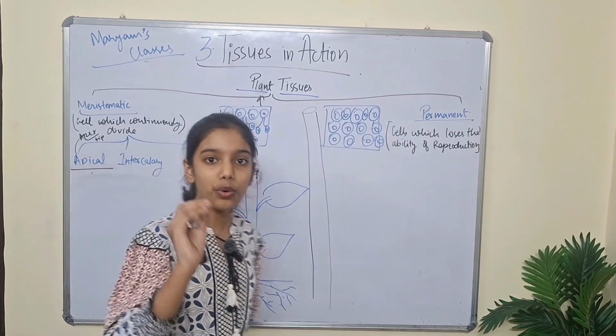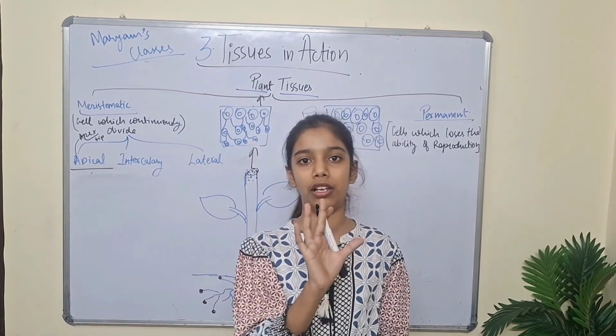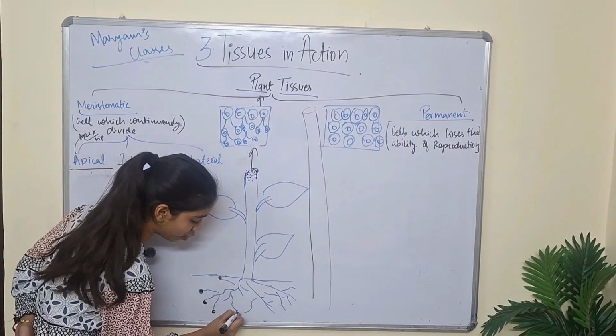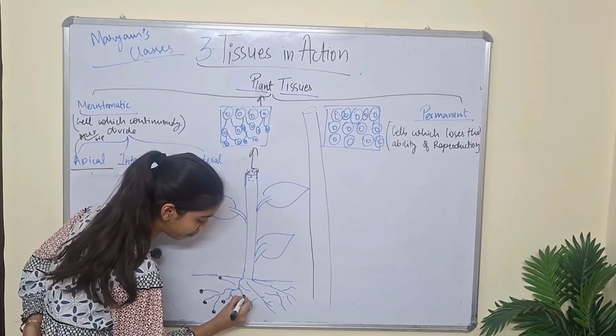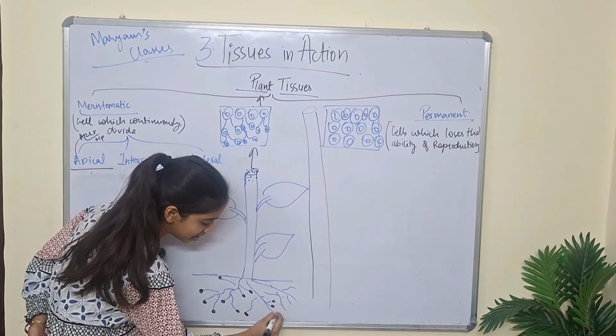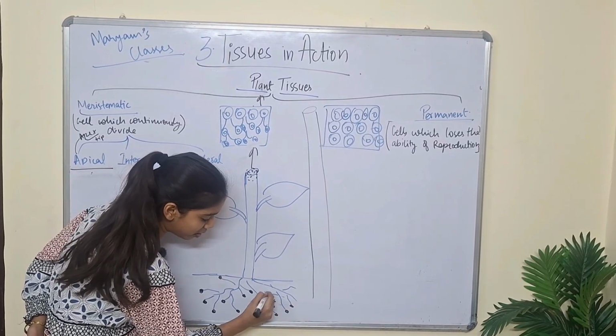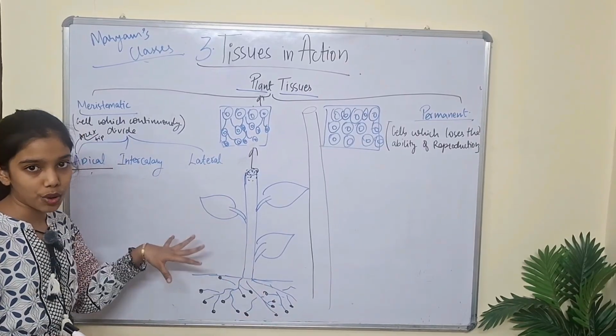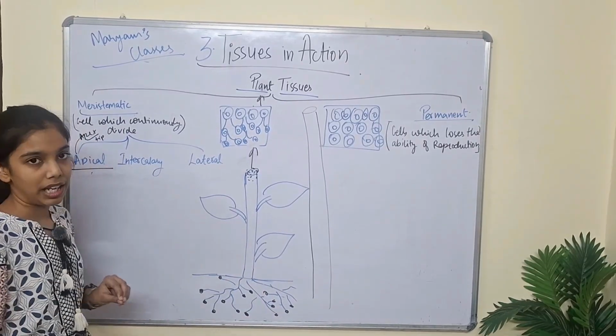On the tip of root hairs, these apical tissues are available, because that is also a tip. These are all tips, and on these tips the apical tissues are available.